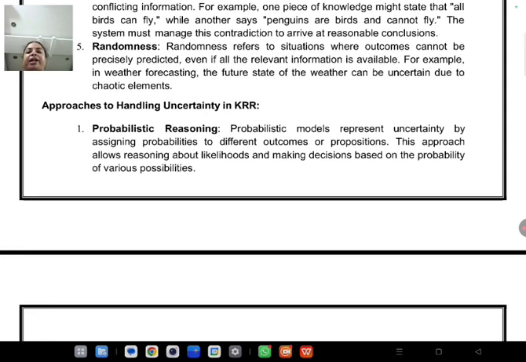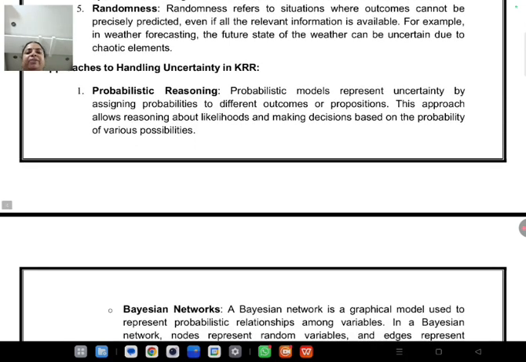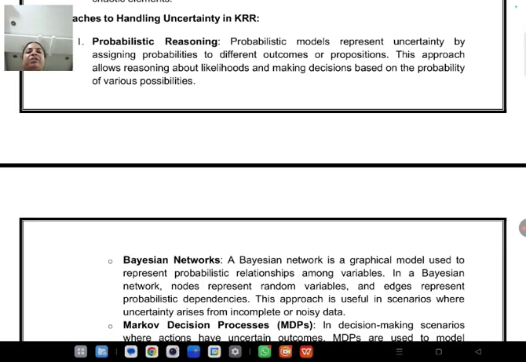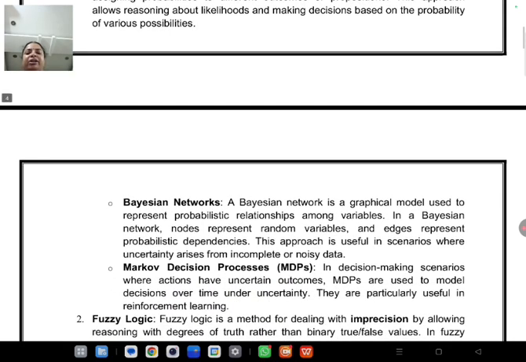Next are the approaches to handle uncertainty in KRR. For handling uncertainty, what are the different approaches we can follow? One is probabilistic reasoning. Using probabilistic reasoning, we can check whether the information is correct or not, how much percentage it is correct, and what is the probability of the information being correct or wrong. So this is one approach.